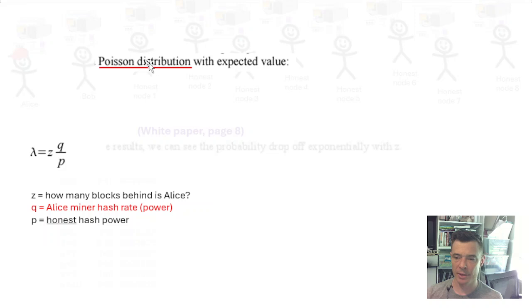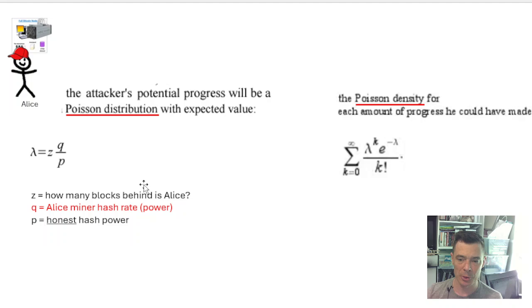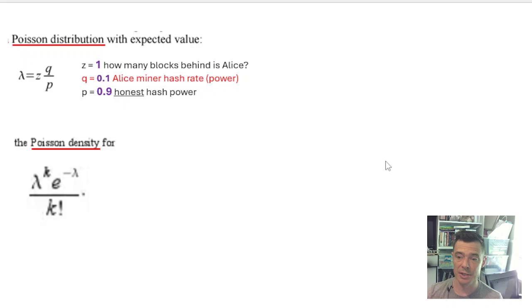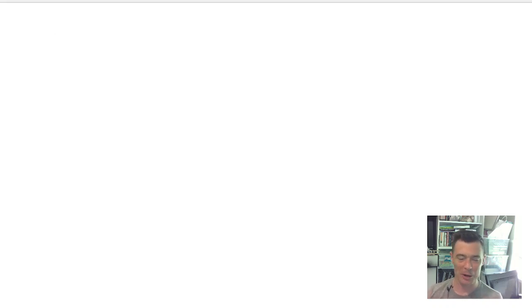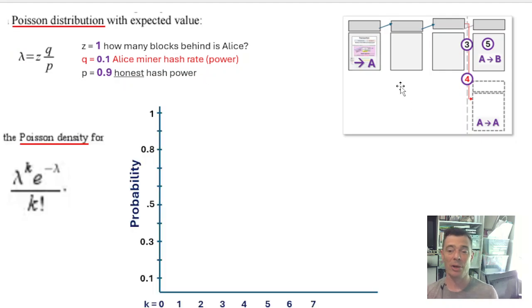And so now we're back to the Poisson distribution, and this is going to help us figure out how much progress Alice could make, and then we use that with what's called the Poisson density. So let's go through what these are, and we'll tie in with our example, and we'll start with the lambda.